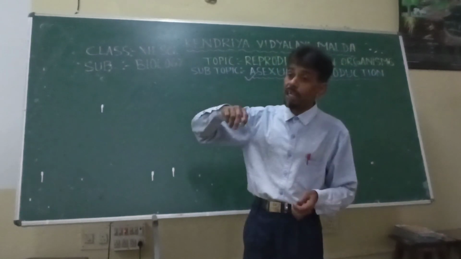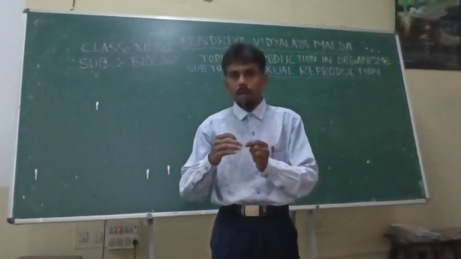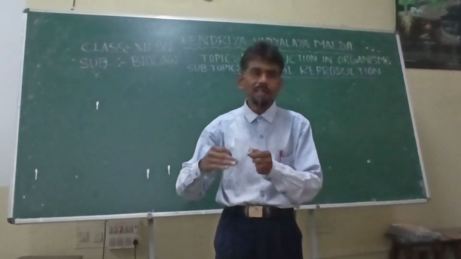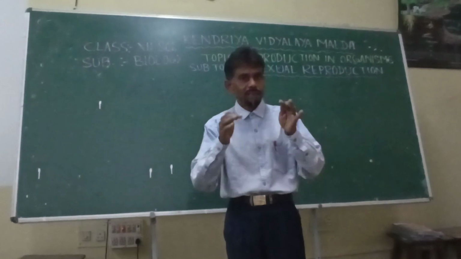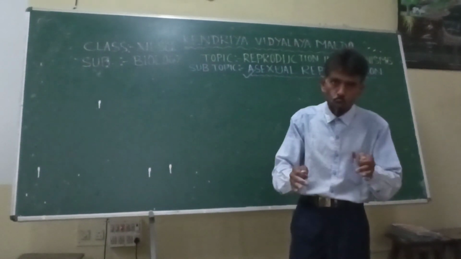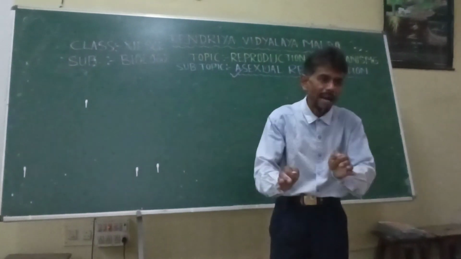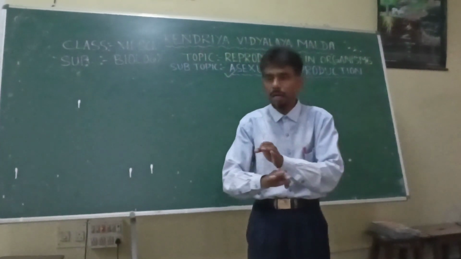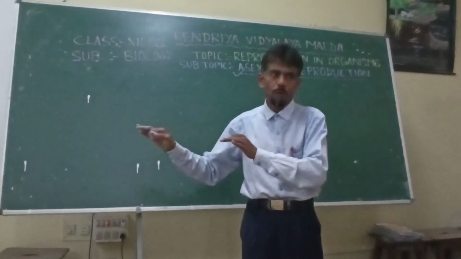So it is due to that limited lifespan, and after the end of the lifespan, each and every organism has to die. That is why, to maintain the continuity of the race, so that the earth should not be devoid of living organisms, we require reproduction.